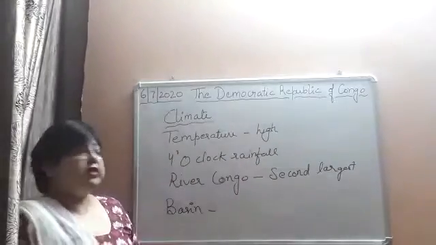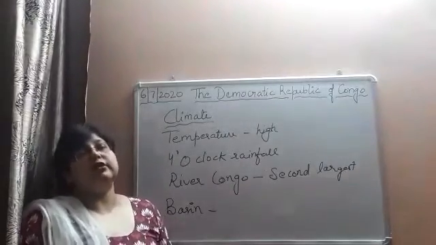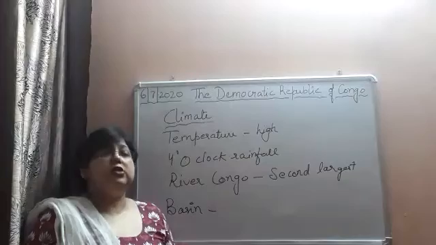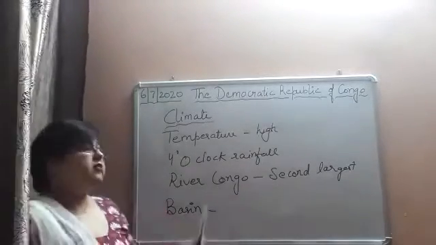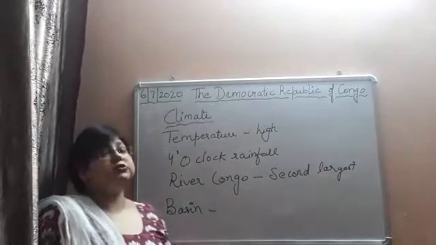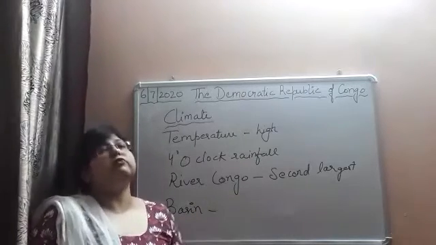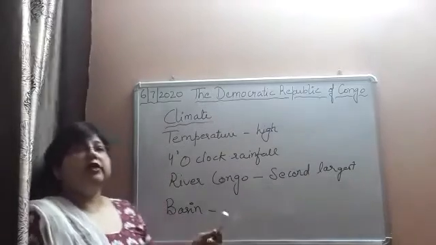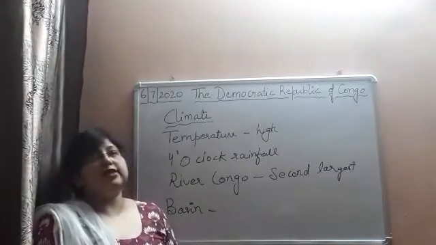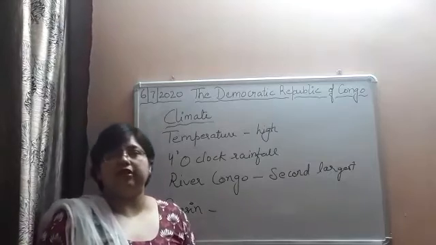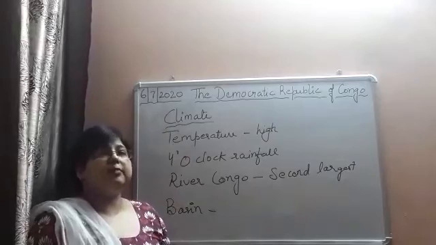Now, River Congo is also known as the highway of Central Africa. River Congo flows through this country, and it is very important because a large part of the country is located in the River Congo basin, and this river is also known as the highway of Central Africa. So this is all about the climate of the Democratic Republic of Congo.